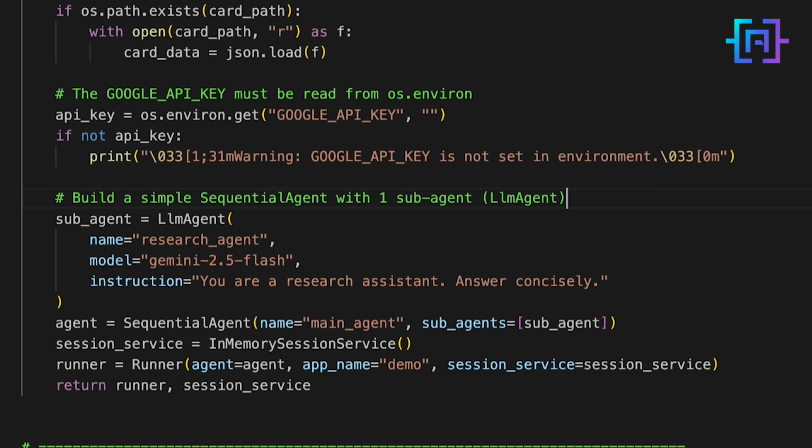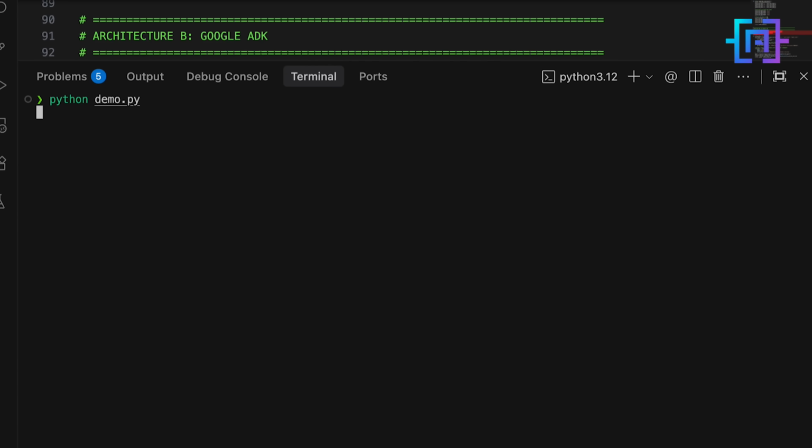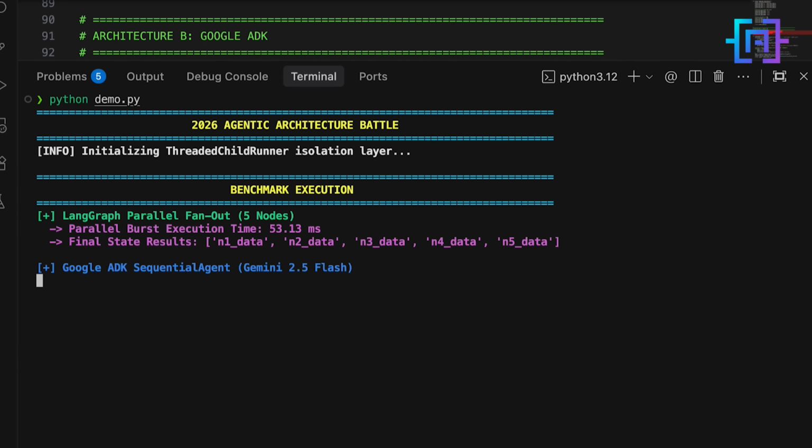To invoke it, I create a content object, a types.Message, not a plain string. I pass it through run_async and iterate over events. ADK streams the response back. The final event holds the model's answer.